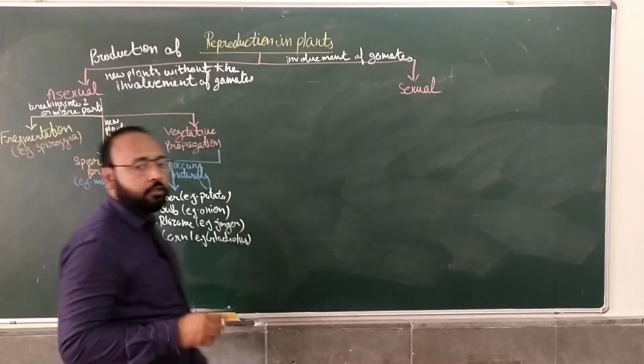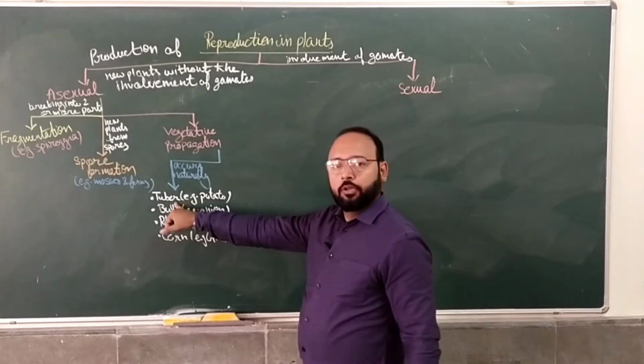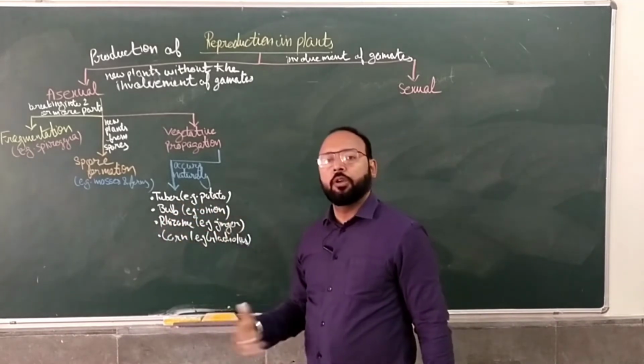So these are the natural ways by which potato can be produced from the tuber, onion from the bulb, and ginger from the rhizome.